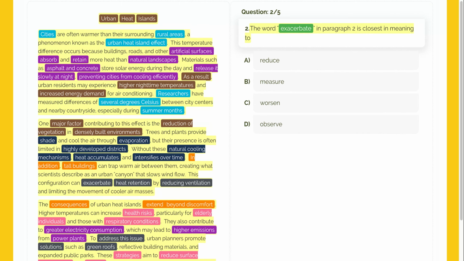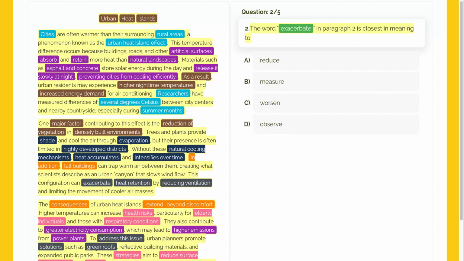It says that the urban canyon can exacerbate heat retention. We know that trapping heat is a negative thing in this context, and the canyon is reducing ventilation. This tells us the word must mean making a bad situation even worse. A useful tip for these questions is to replace the word with the answer choices and see which one keeps the original meaning.